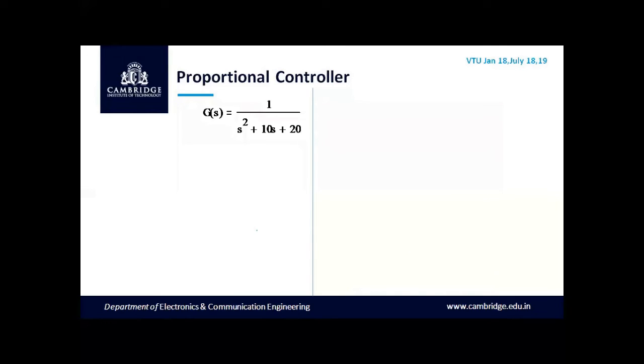So for a proportional controller, let us take an example: G of s is equal to 1 by s square plus 10s plus 20. Now to feed this open loop transfer function into MATLAB, we know that MATLAB is a matrix laboratory. So the numerator is fed here and stored as num equal to 1. As the numerator term has 1, it is stored in num. And then we have 1, 10, 20: the s square coefficient is 1, the s coefficient is 10, and the constant is 20. So we have defined den is equal to 1 10 20. Then we have step of num comma den.